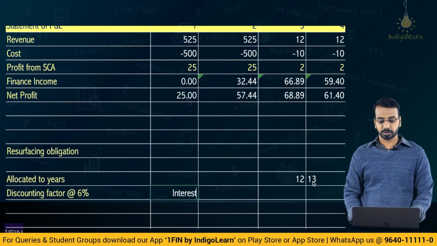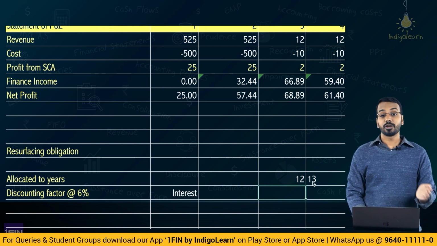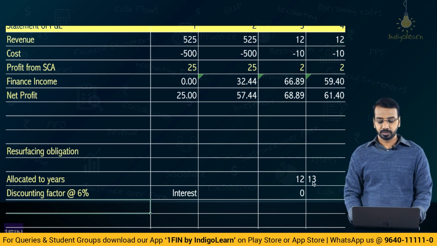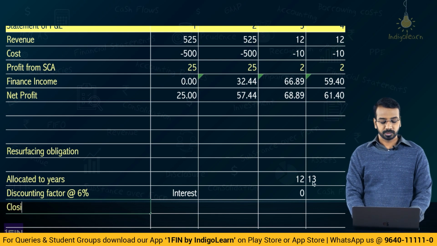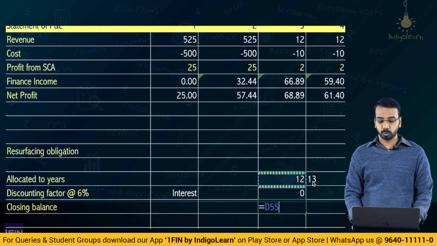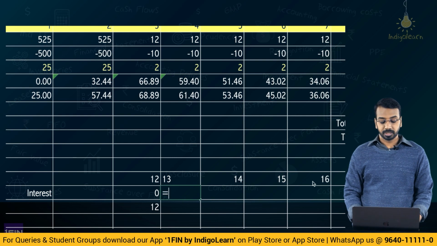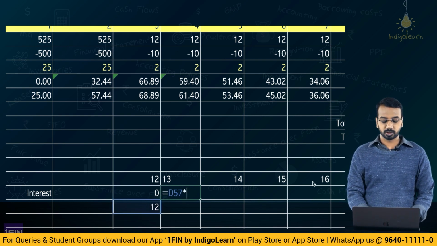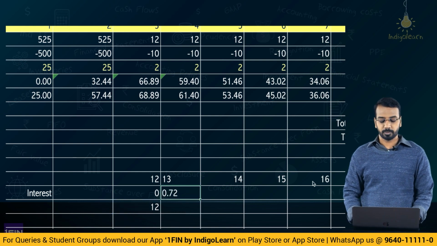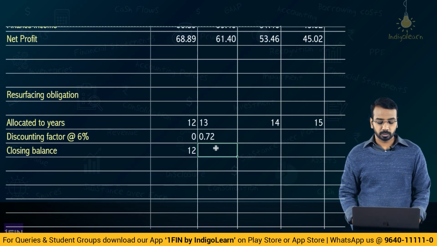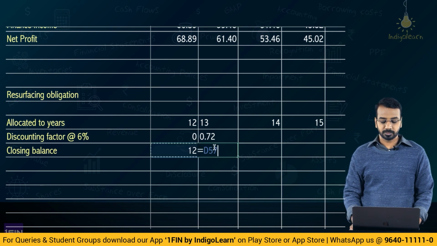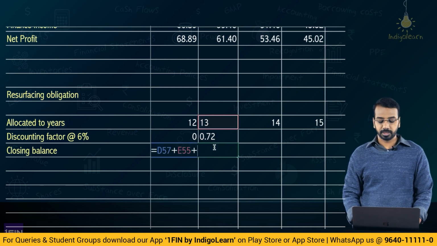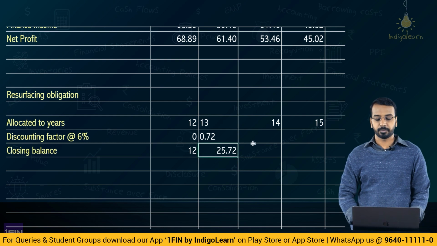6%. So, what will be the interest portion? In the first year, because you are providing it at the end of the year, there is no interest. So, closing balance will be 12 plus 0, which is 12. Okay. Then, in the next year, you will have to provide interest on the closing balance lying at the end of the previous period, that is 12 multiplied by 6%, you get 0.72. Now, looking at the closing balance, so opening balance was 12 plus 13 for the current year obligation and 0.72 interest, closing balance is 25.72.